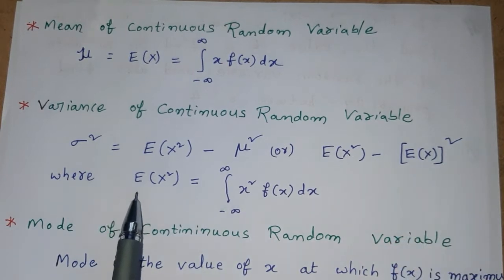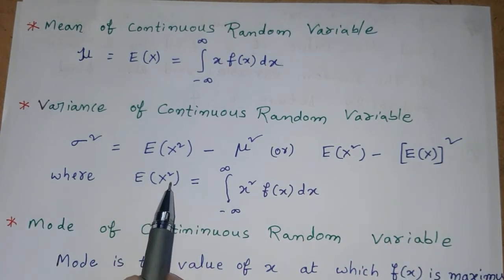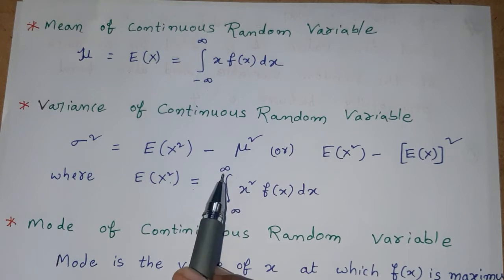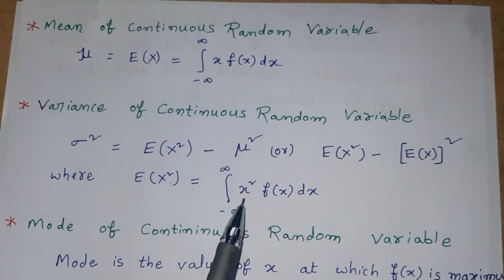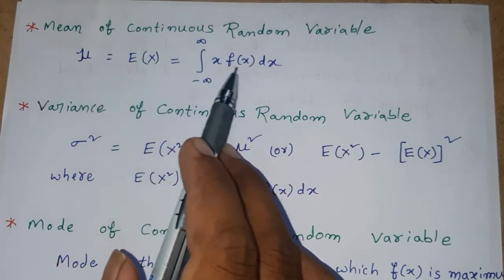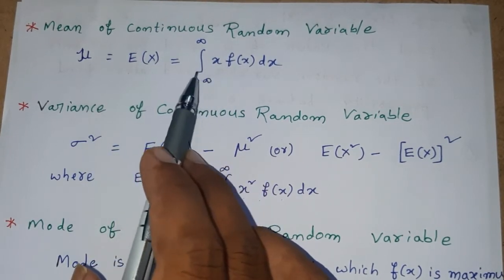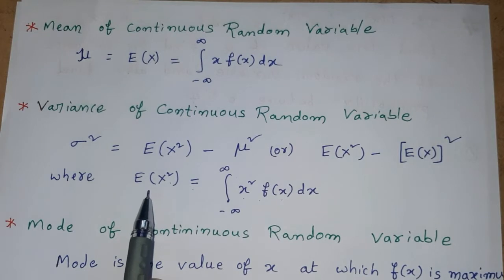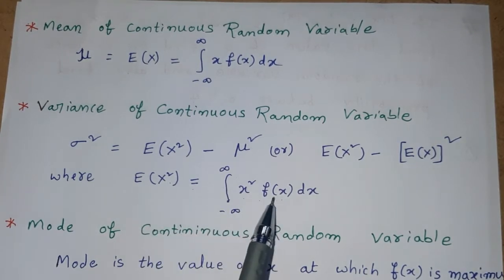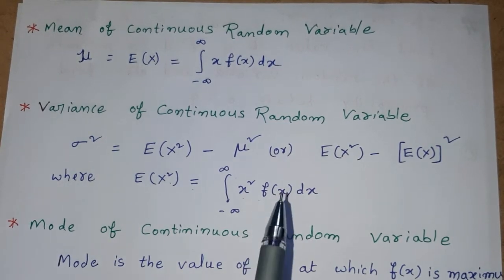Here E of x square is equal to integral minus infinity to infinity x square f of x dx. Note that E of X is given by integral within limits minus infinity to infinity x into f of x dx. E of x square is given by integral within limits minus infinity to infinity x square f of x dx.